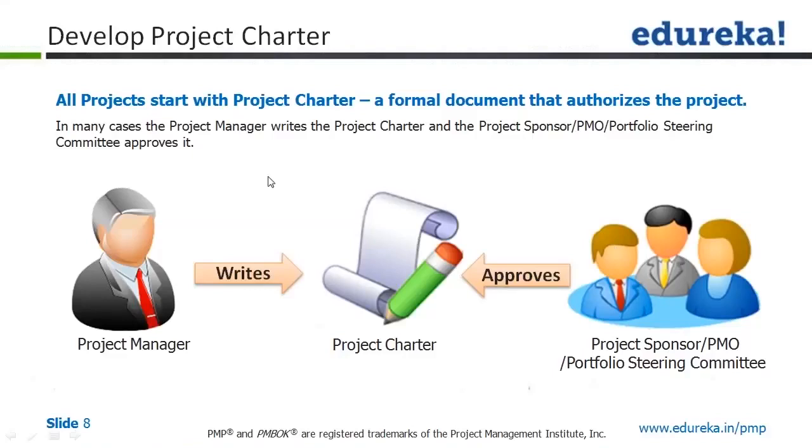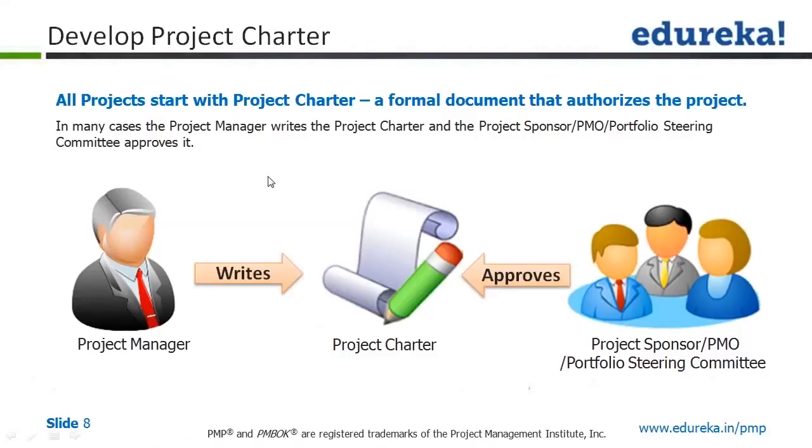Another question is, why is the PMO name coming into the picture to approve the project charter? There are organizations in which there is a centralized body, which is the PMO. They have been given the task of starting up new projects, because that's the formal governance available in an organization to deal with projects. In all those cases, they make the project management office the sponsor.